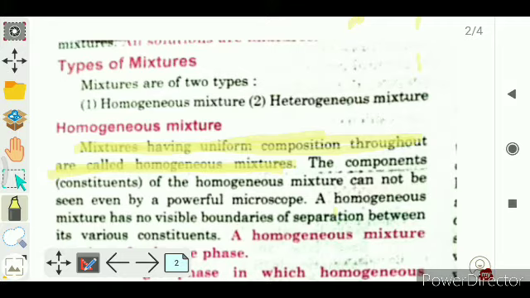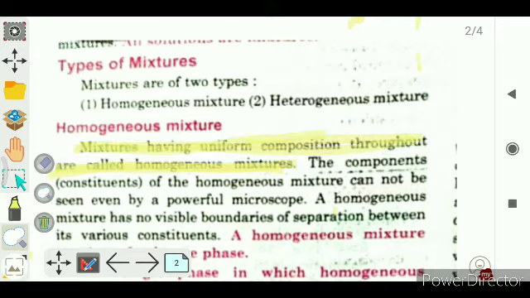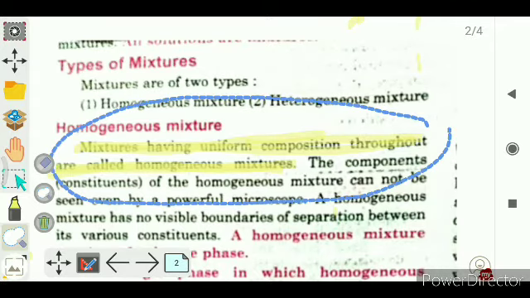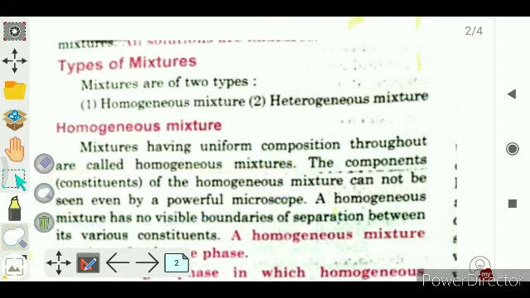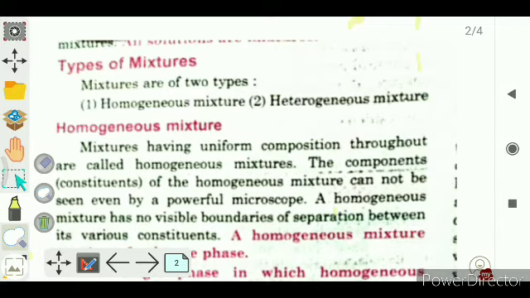Suppose we mix sugar in water and stir it to dissolve the sugar, then what will happen? We see that if we take this mixture from any part of the mixture, the sweetness of the mixture is the same.